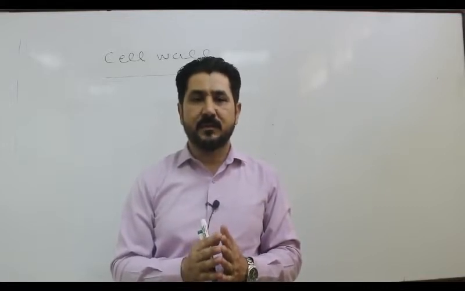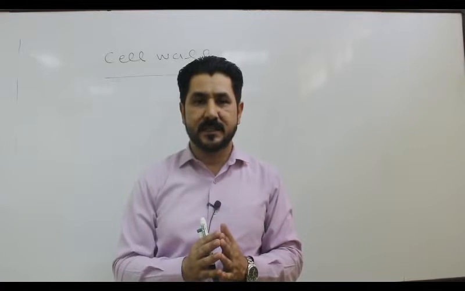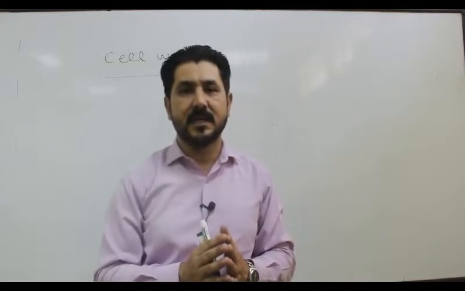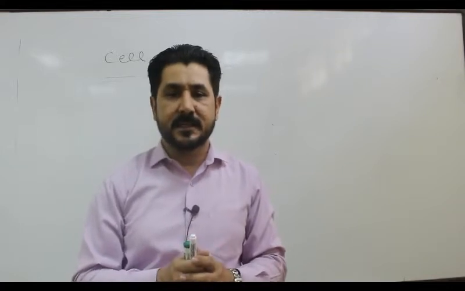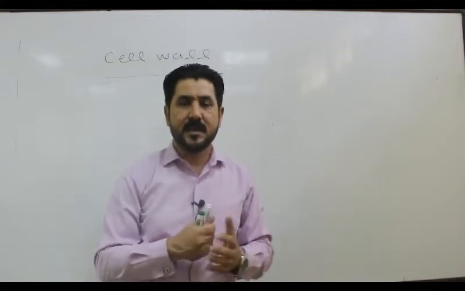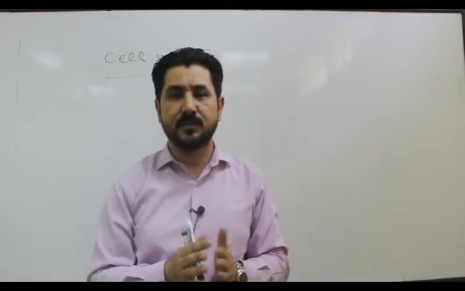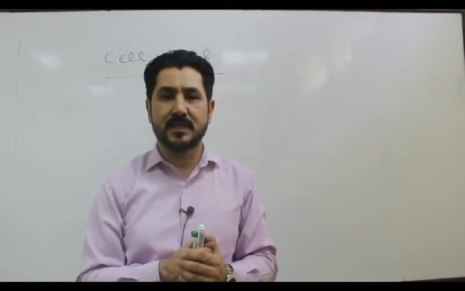Now, who discovered this important structure in the cell? It was Robert Hooke, who also discovered the cell. It was Robert Hooke in 1665 who discovered not only the cell but also the cell wall.